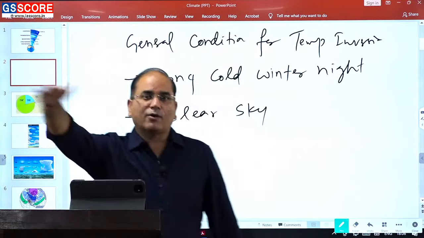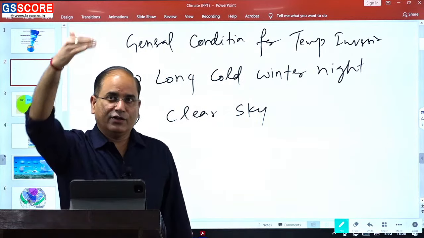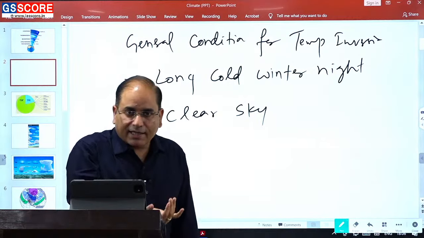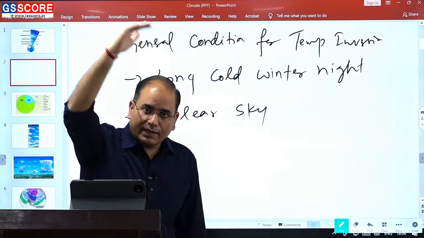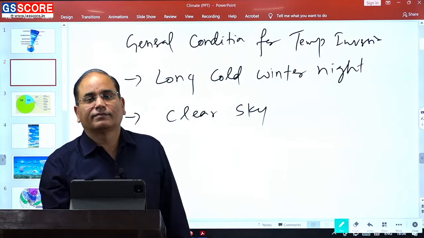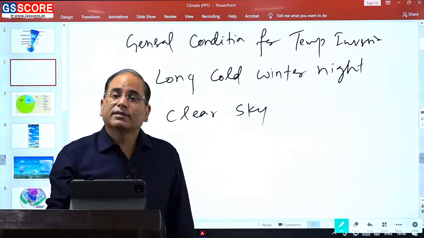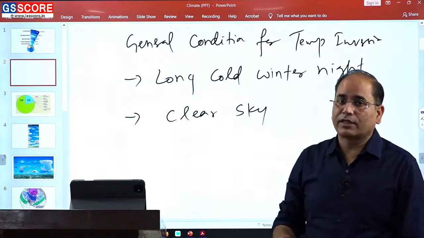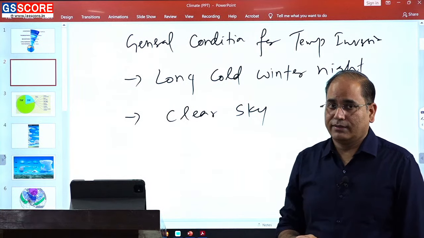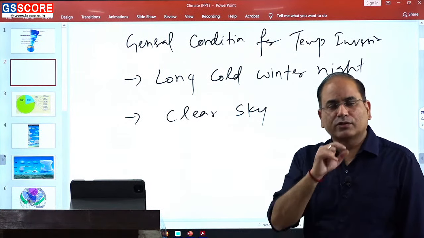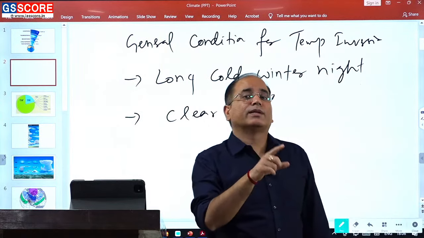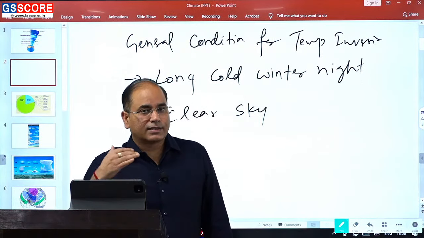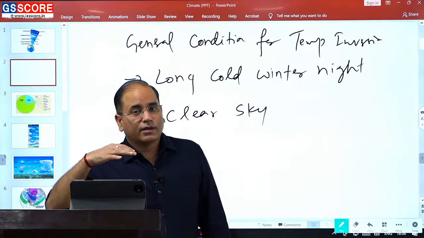When you have cloudy nights, first of all temperature will be higher, because the radiation that the earth is radiating will get radiated back, as clouds are known for absorbing. So the radiation is re-radiated and the surface temperature will increase. It is also very obvious that cloudy nights are warmer than cloudless nights. So cloudless nights happen to be comparatively cooler.